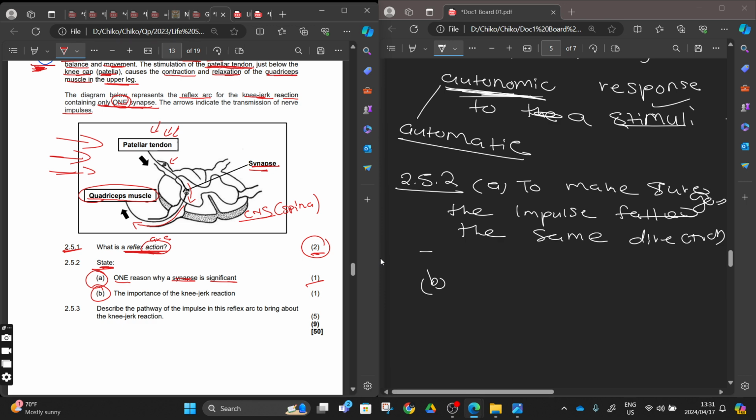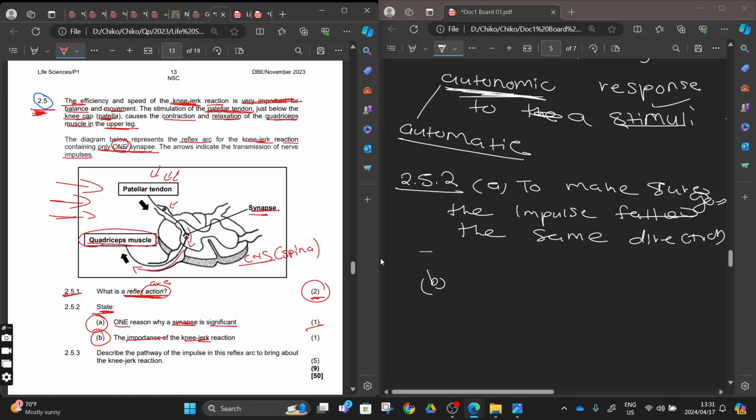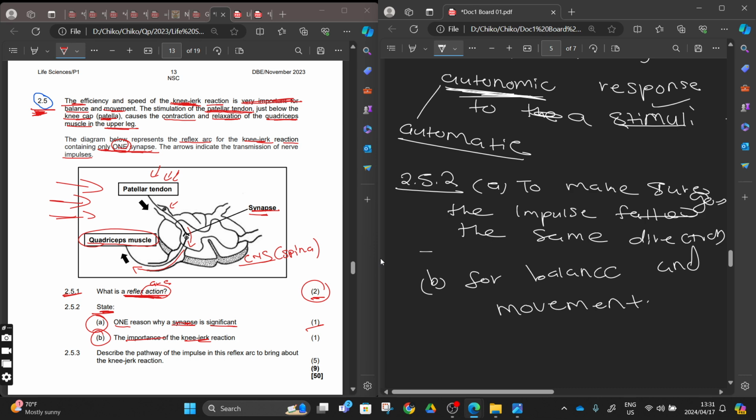Number B, the importance of a knee-jerk reaction. What will be the importance of knee-jerk? They told us here, this one is very important for balance. It's very important for balance and movement, right? So that was the given one, 2.5.1, 2.5.3, and then 2.5.4, describe, 5 marks.